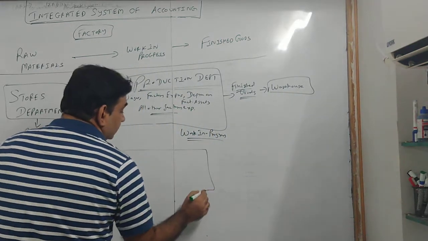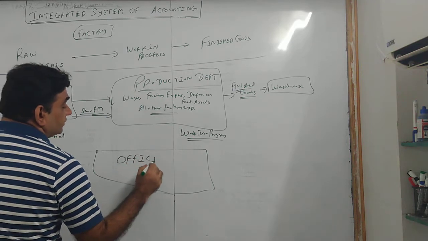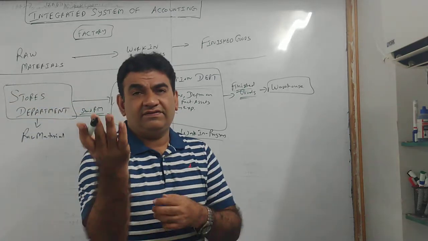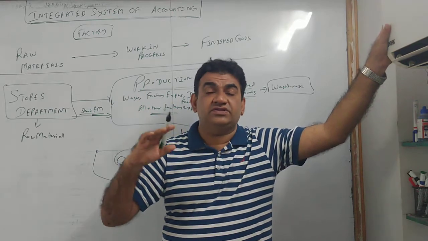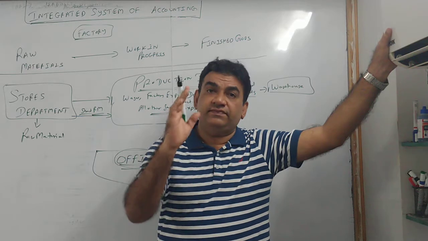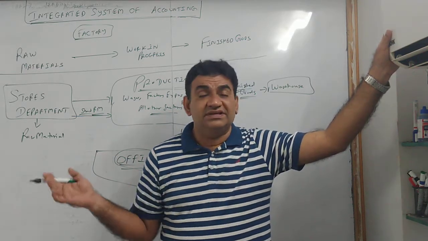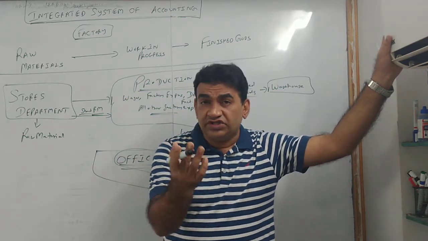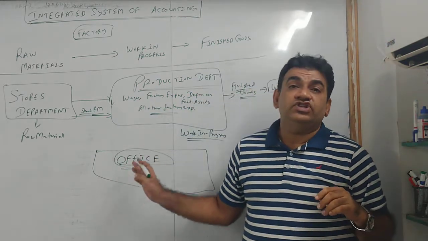I'll just show you an example. This is my office. My office will take care of all administrative works. We know that you all have done SOM also. Overheads, operating expenses: admin, selling and distribution, and finance. Finance does not come in costing. But all administrative expenses incurred in the office are to be treated as office expenses. Office salary, office rent, auditors' fees, lawyers' charges, depreciation on office assets, all these are expenses which are incurred in the office.